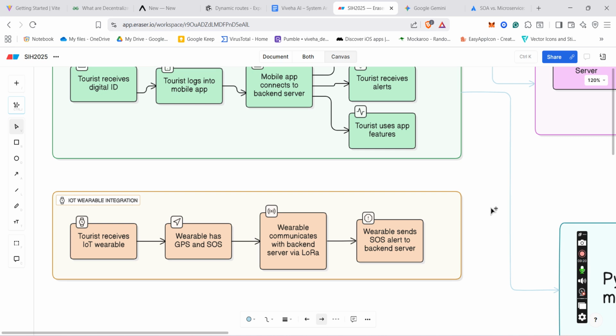So how will the tourist send an SOS alert to the tourist department or police department? For that, we will use a LoRa module to communicate with our backend.